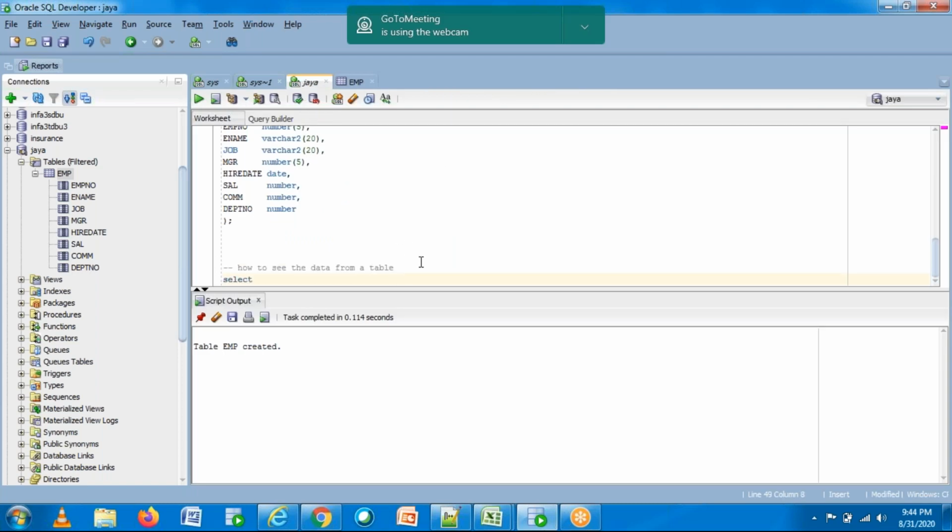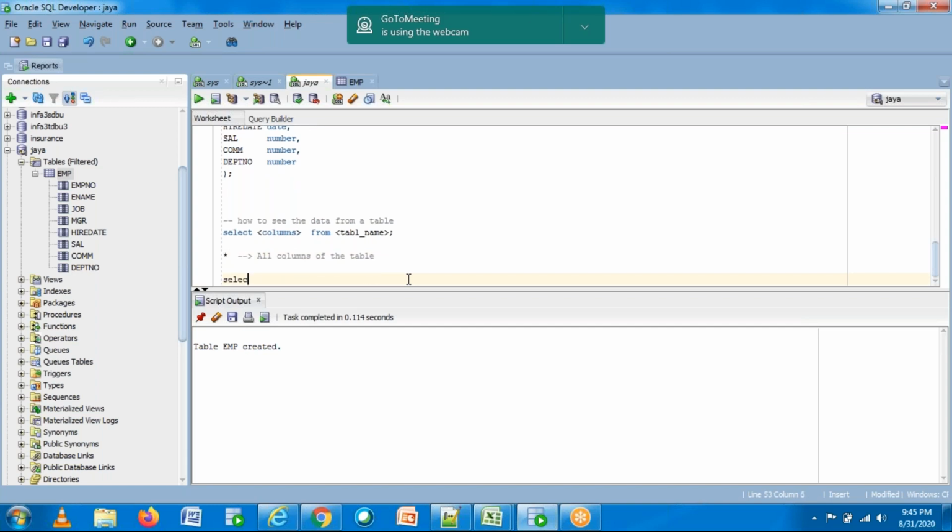Okay, select. You need to give the columns, and you should provide the table name: from table name. Okay, so this is how you need to see the data. See, there is one more point. Here, star represents all columns. Okay, all columns of the table.